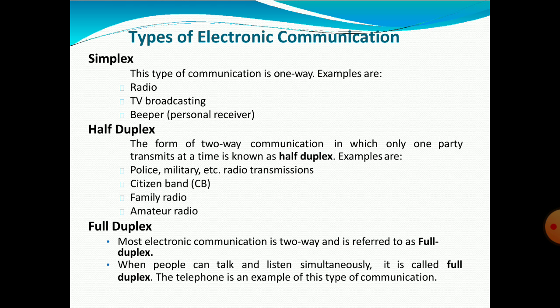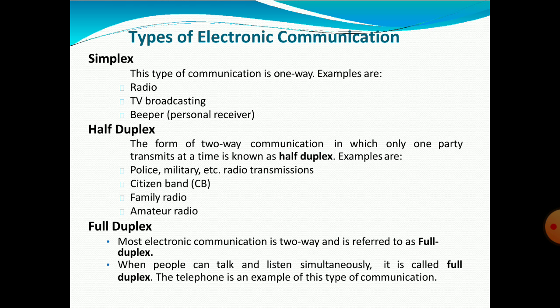Police use walkie-talkies. In half duplex you can communicate in both directions, so it is not simplex, but at the same time only one can talk. The other receiver can also talk, but after you complete your conversation.